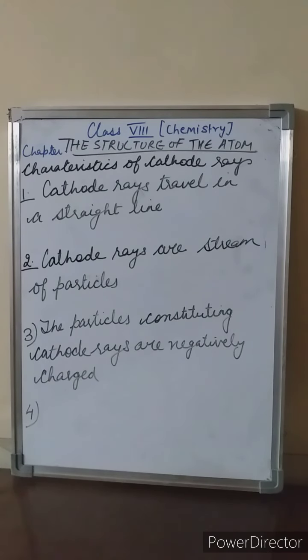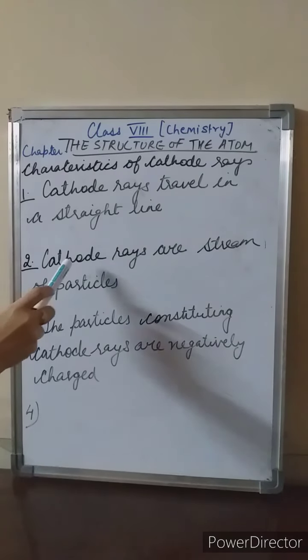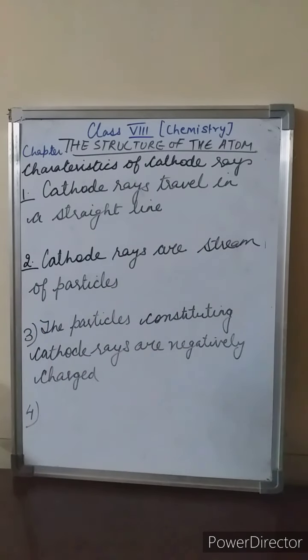Now students, a shadow can be formed only when the rays travel in straight lines. So in this way, it has been proved that cathode rays travel in a straight line. Now we will learn the second characteristic. The second characteristic states that cathode rays are a stream of particles. Now how has it been proved? A light paddle wheel was placed in the path of cathode rays and it rotates. This shows that some particles strike the plates of the wheel.